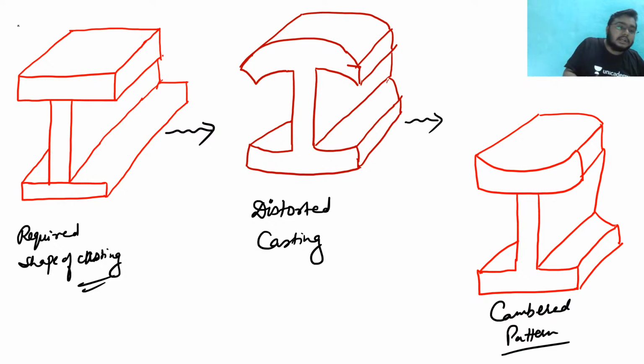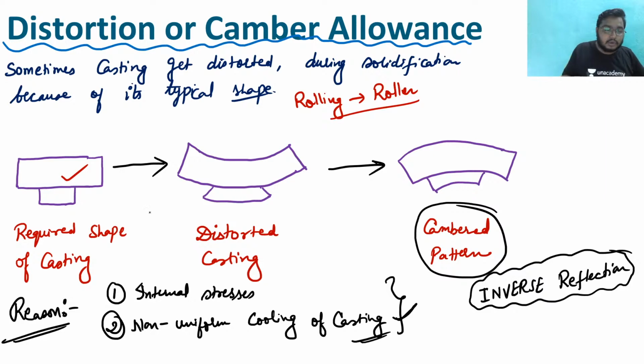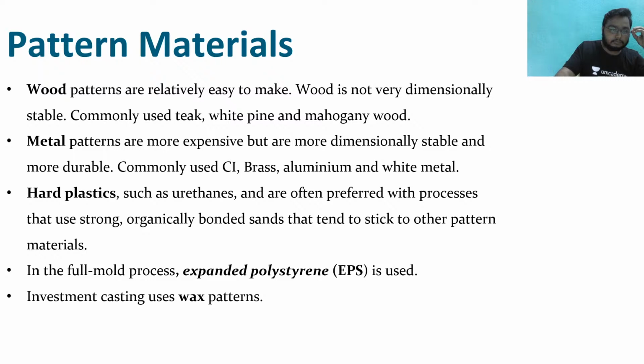So see, this is another example. I have taken the example of an I section, and the same simpler example was there. Now I think distortion allowance is clear to you. Clear or not?